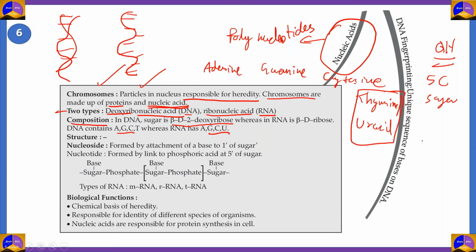We said that in nucleic acid, there are basically 4 types of nitrogenous bases. For DNA, the 4 are adenine, guanine, cytosine, and thymine. But for RNA, it is adenine, guanine, cytosine, and uracil. So uracil is basically thymine without a methyl group. So there is a difference of a methyl group between thymine and uracil. So uracil is the one which is present in RNA, and thymine is the nitrogenous base which is present in DNA.